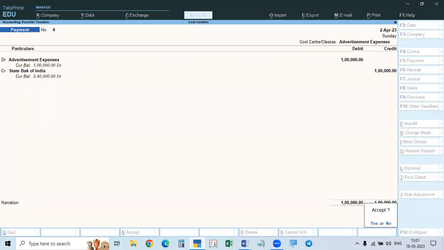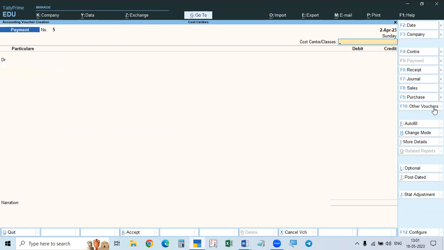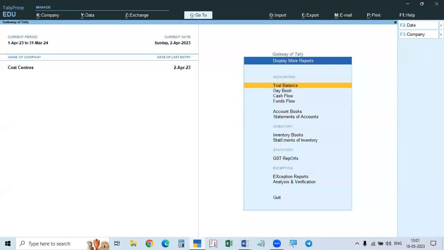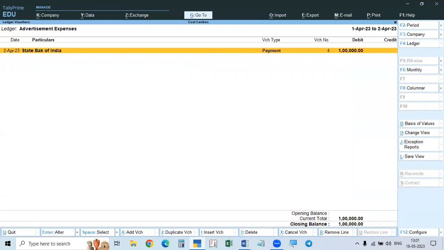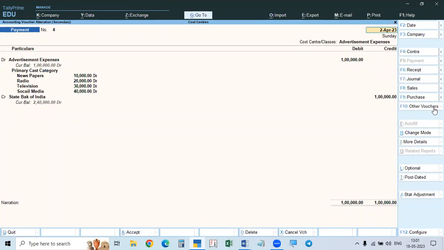See here, previously what we did, after accepting that, we went to page up. But here we'll go to the ledger. Display more reports, account books, ledger. Go to advertisement expenses. See here, the amount is shown. Now enter. So the details are shown. After accepting, this 1 lakh is divided among the cost centers as per the percentage we defined previously. That is called predefined percentages. So according to the percentage, it is divided already.